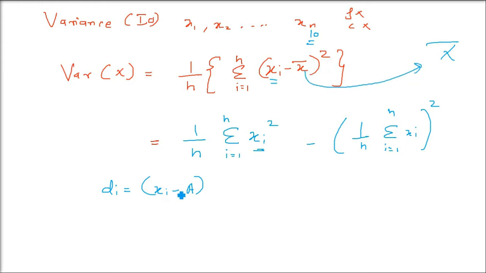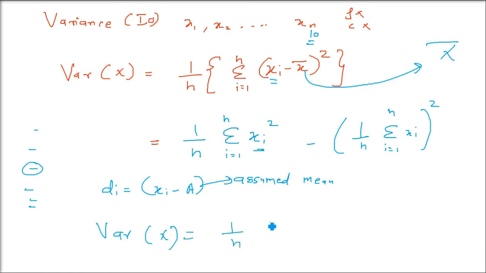This capital A is not the arithmetic mean actually, we just assume it. So this is an assumed mean. Just take a middle value; you'll see in the example. Any in-between value of the data you can take as the assumed value. So di will be xi minus A. The final formula for variance using this is 1 by n sigma di whole square, from i equals 1 till n.